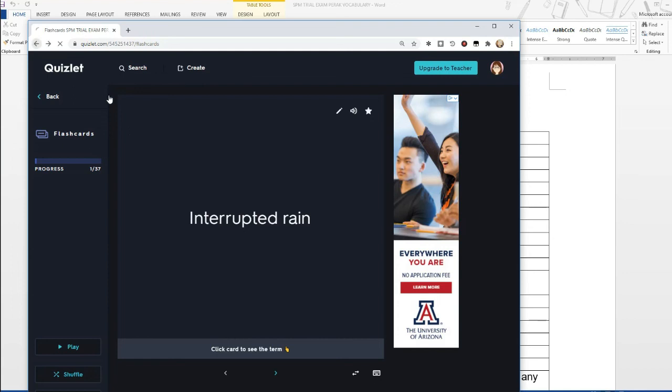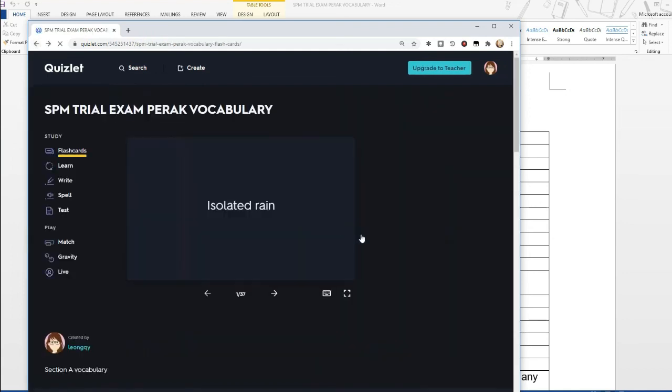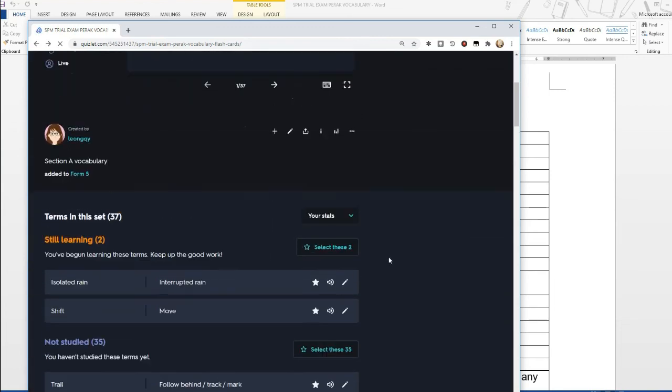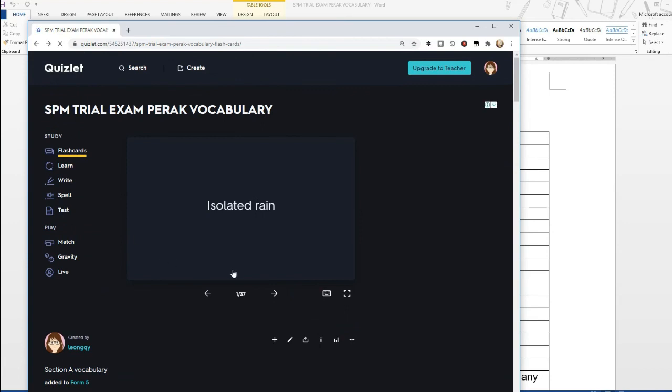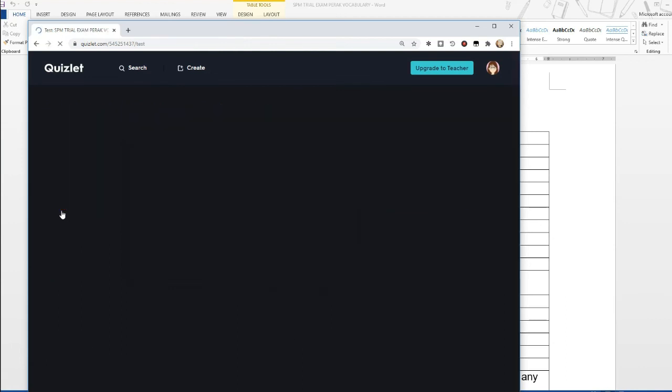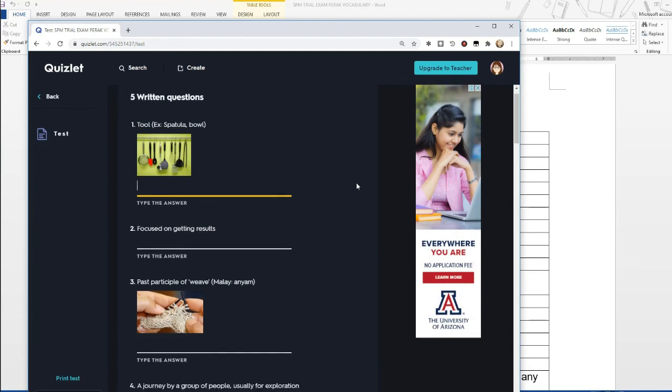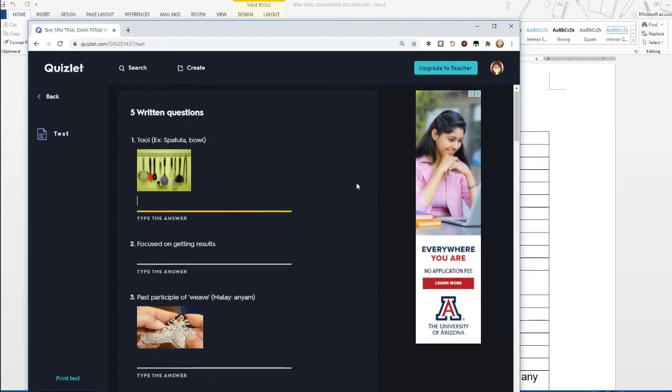Let's go back to another section of this website. So apart from learning the flashcards, or if you learn from the list, it's up to you. Apart from learning the meanings here, I want you to also do a test. So you click test, and the website will generate questions for you. So there are a few types of questions.